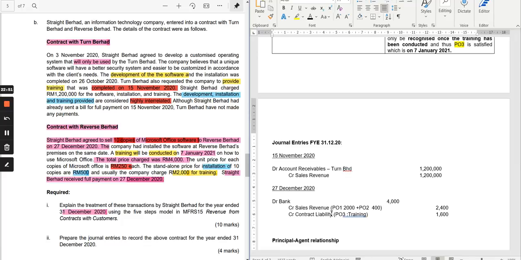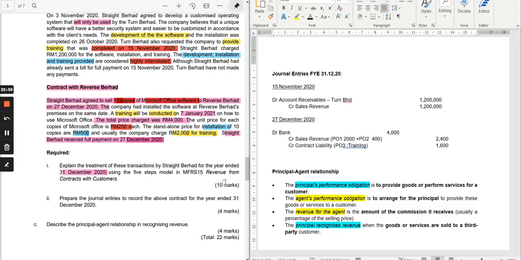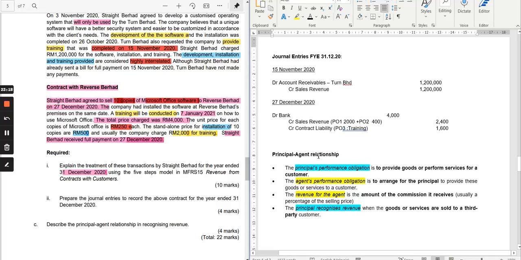Okay, done. That is the journal entry, and the sales revenue will appear in the SOPL. The contract liability will be disclosed in the statement of financial position of Straight Berhad under current liability. It will be under current liability because it is just due within a few months for you to complete, right?